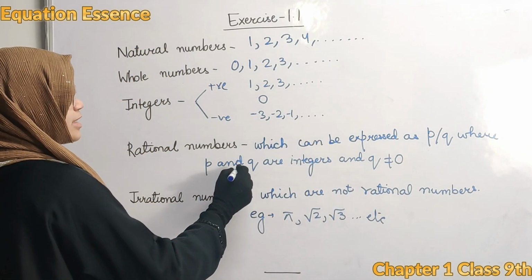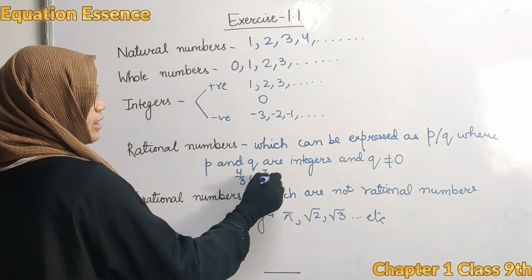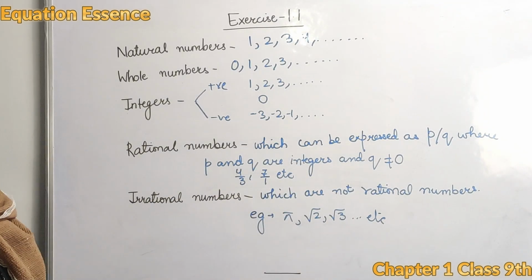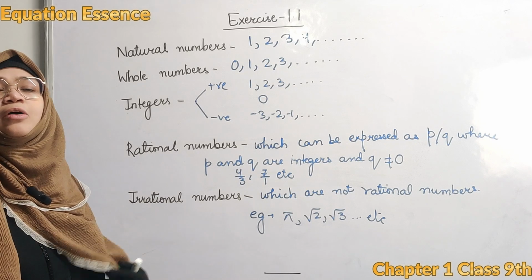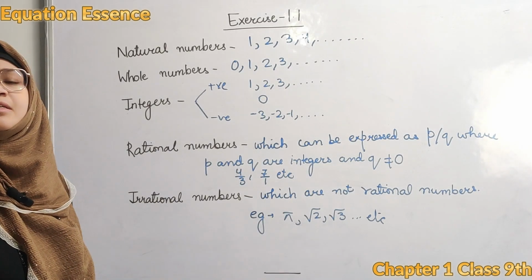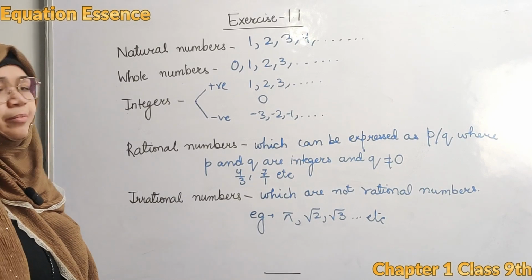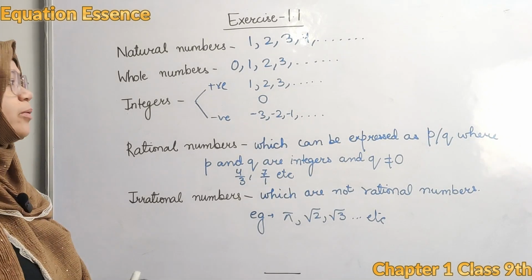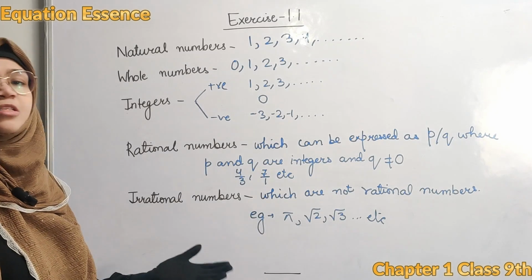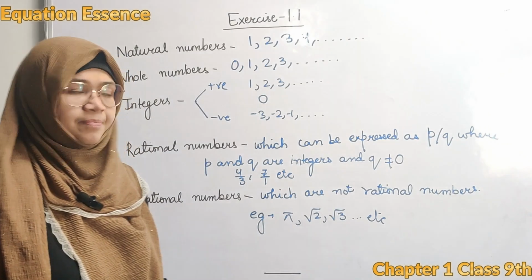And rational numbers can be written as 4 upon 3, 7 upon 1 etc. Those which are in the form of a normal fraction, if we take their decimal expansion then they will be written as a terminating decimal, or you can say non-terminating but repeating. Those which repeat, non-terminating but repeating, whose approximate value comes. Those whose approximate value cannot come, we call them irrational numbers.